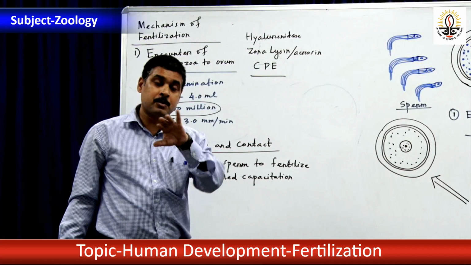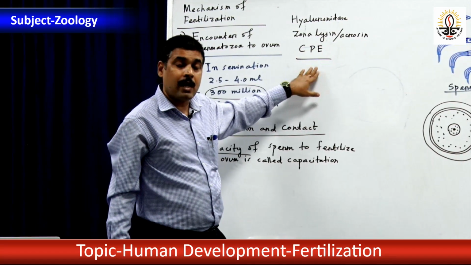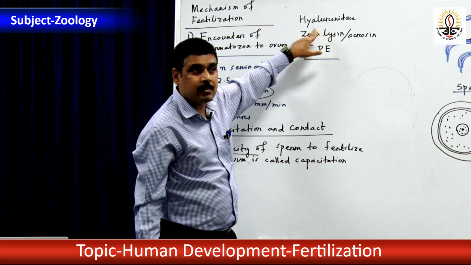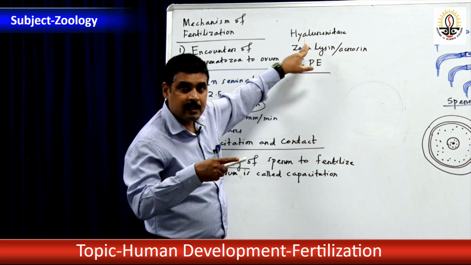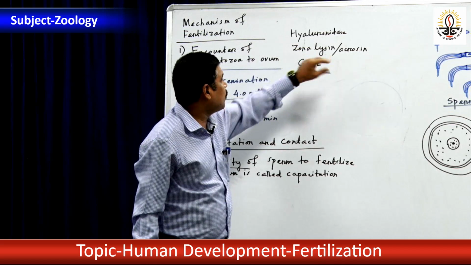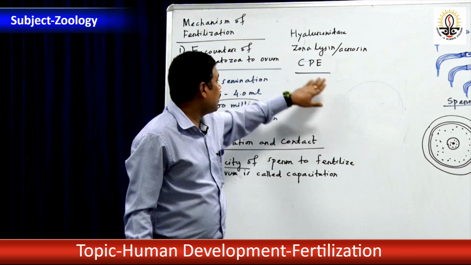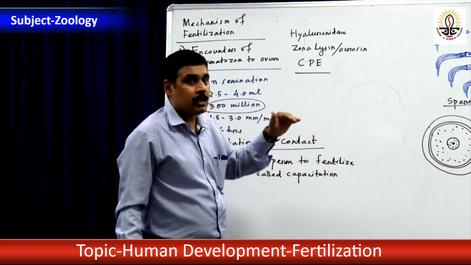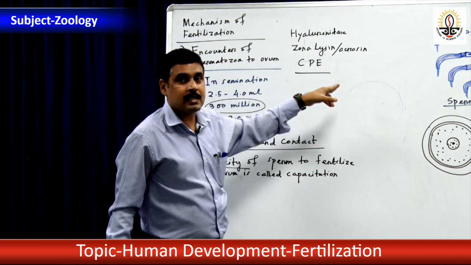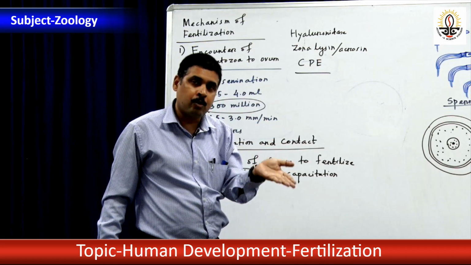You see, in the acrosome of the sperm head, so many important enzymes are there. And why are these enzymes so important? Hyaluronidase will dissolve the hyaluronic acid on the ovum cortical membrane. Another enzyme, zona lysin or acrosin, will dissolve the zona pellucida, the membrane of the ovum. Another, corona penetrating enzyme, will dissolve the corona radiata of the ovum. That is why sperm acrosome contains these enzymes. And the coating substance on the acrosome will be removed.